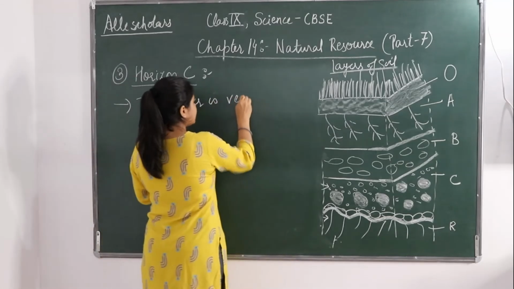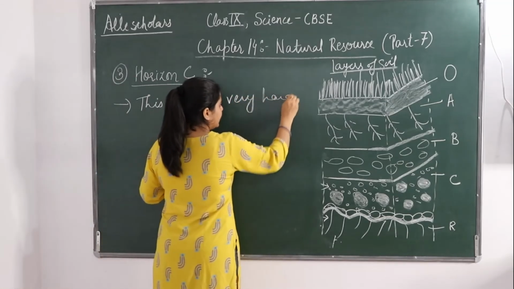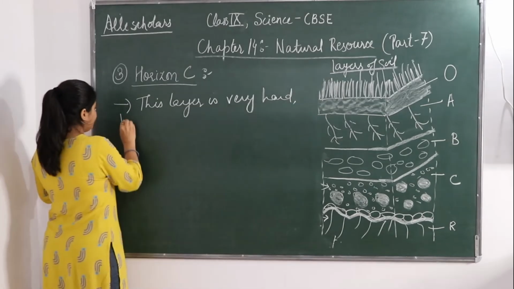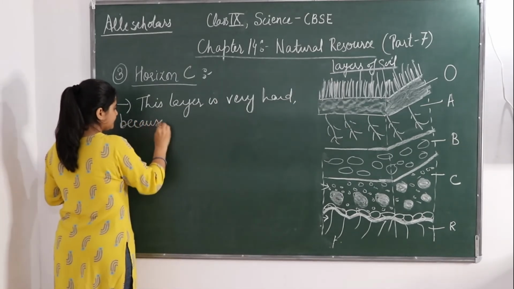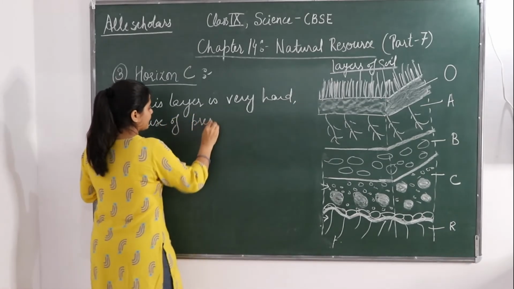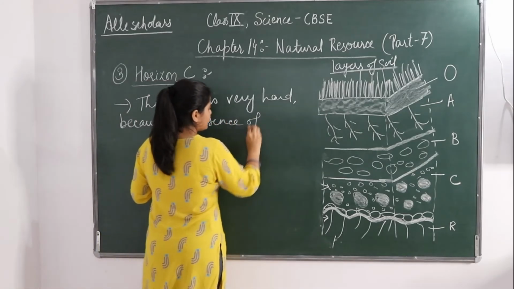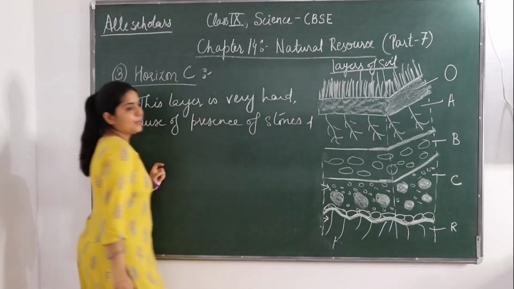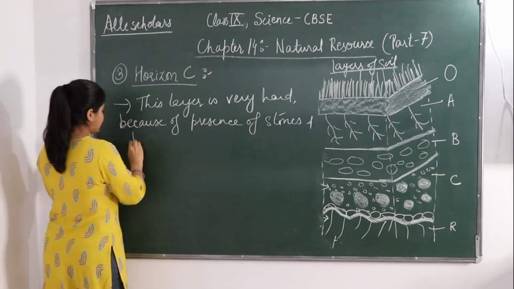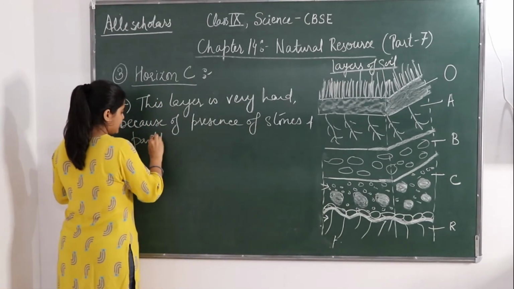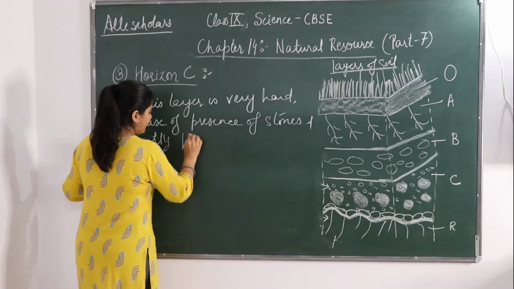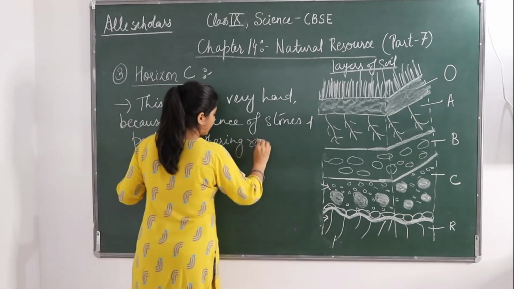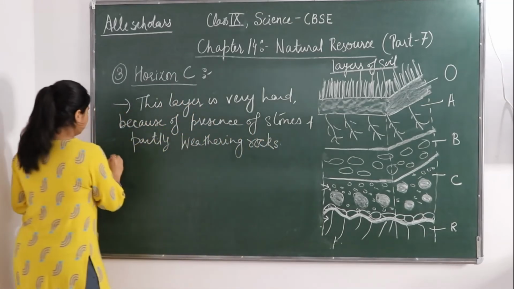This layer is very hard. Fine, this layer is very hard because of presence of stones and partially weathered rock pieces. Fine.